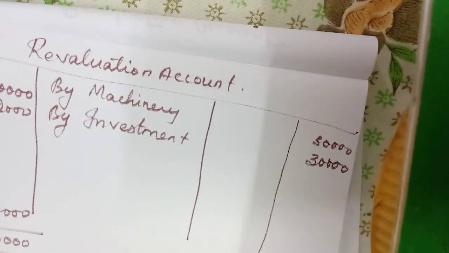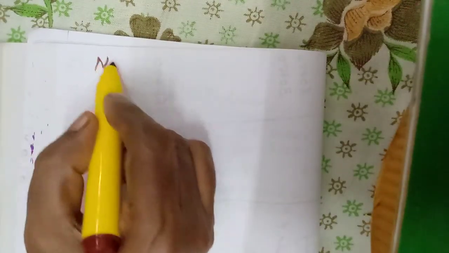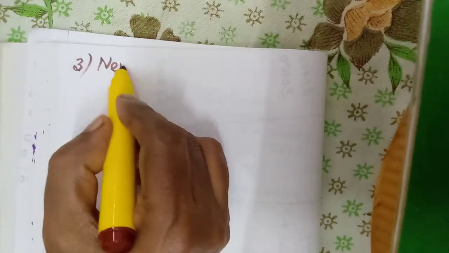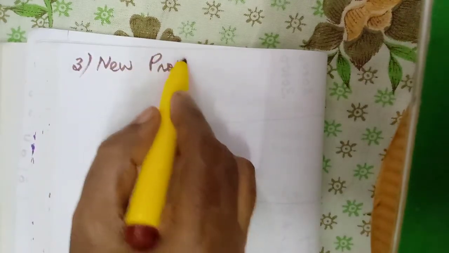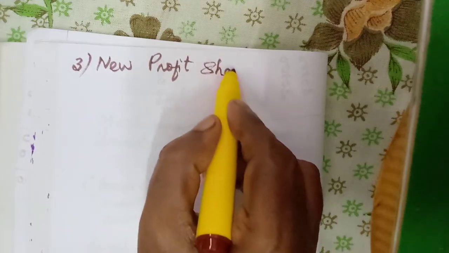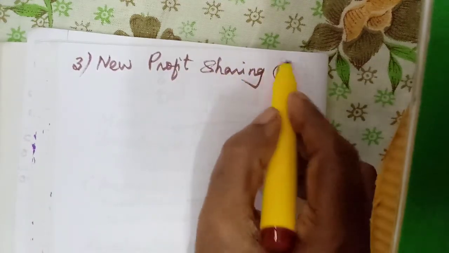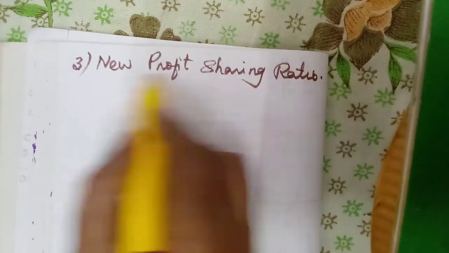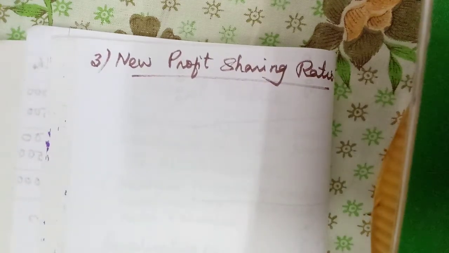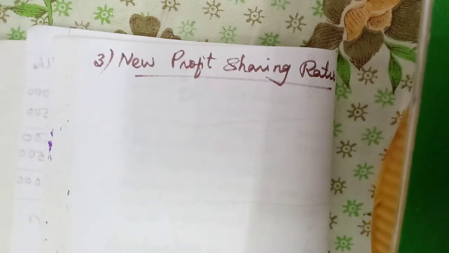Now we will learn the next heading. Next adjustment: calculating new profit sharing ratio. Third adjustment, new profit sharing ratio. In admission, we have calculated the new profit sharing ratio in different situations.